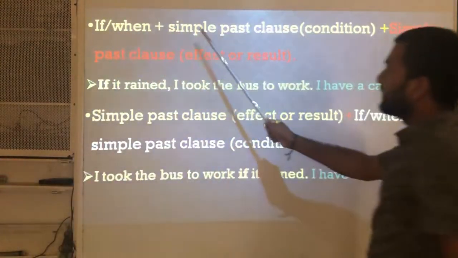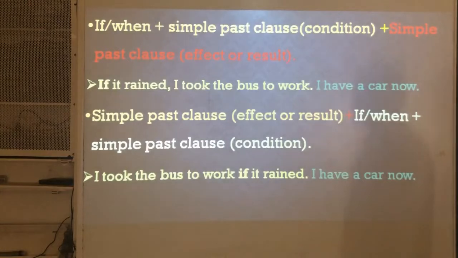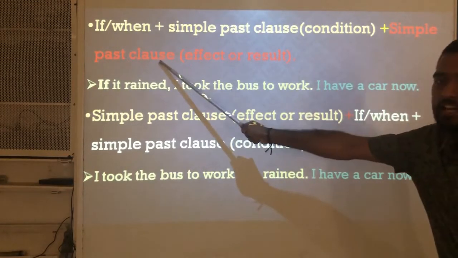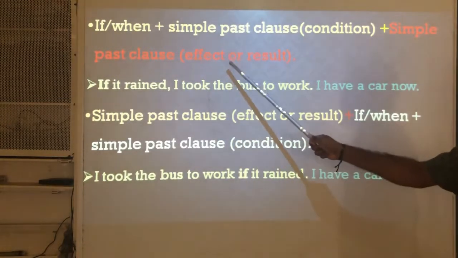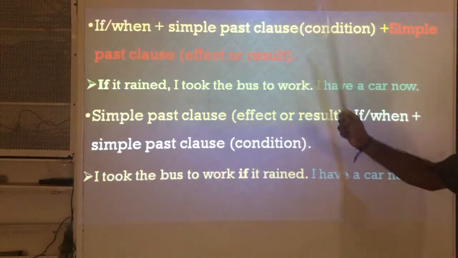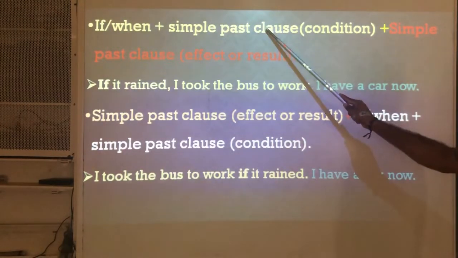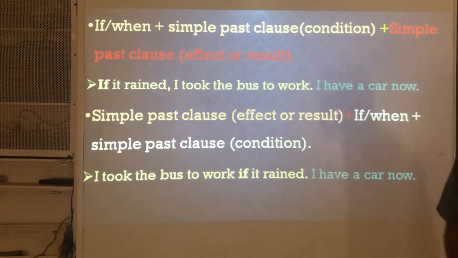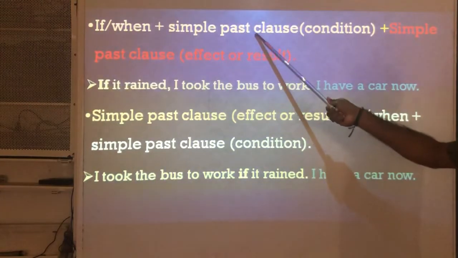Okay, the if clause plus simple past clause makes a condition. Next, the second one, the simple past clause, tells the result of this condition. Whatever the condition is, according to this, what will be the result? The main clause tells the result of this conditional statement.